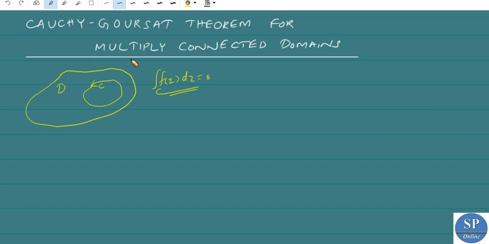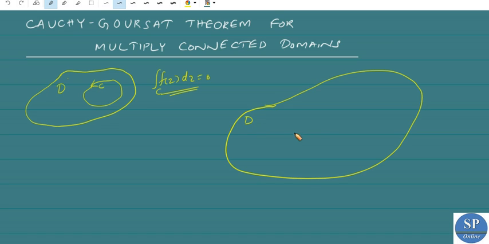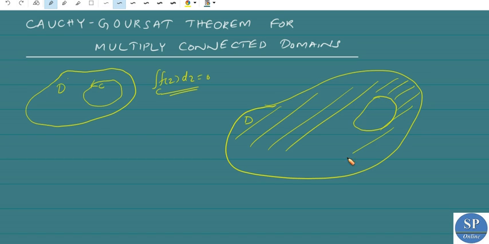Now, here we are going to discuss the Cauchy-Goursat theorem for a multiply connected domain. Suppose first we take a doubly connected domain. Let D be a doubly connected domain. We have to exclude one portion, that is, one hole. A doubly connected domain is actually a domain with one hole. So this will be the portion of the doubly connected domain.